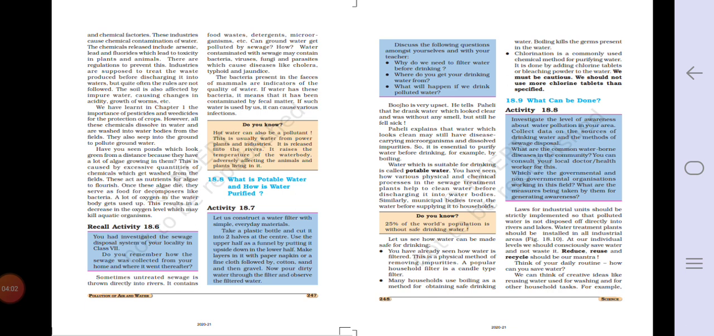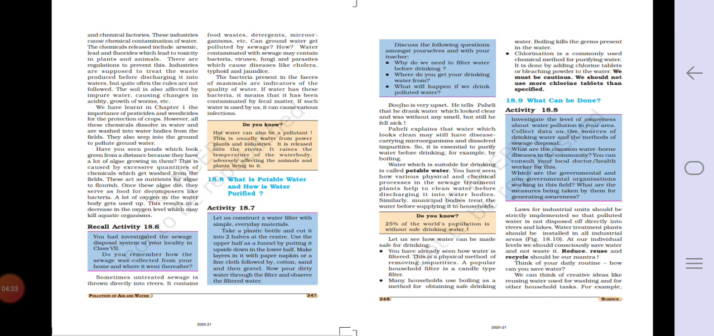You have seen how various physical and chemical processes in sewage treatment plants help to clean water before discharging it into water bodies. Similarly, municipal bodies treat the water before supplying it to households. So the tap water that comes to our homes is also first treated and then supplied to our houses.